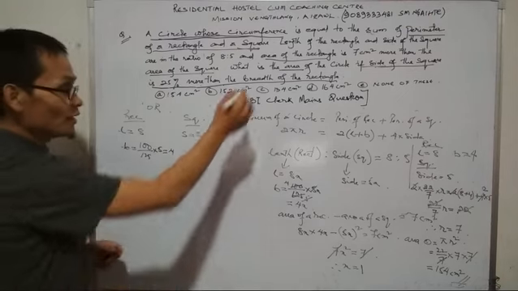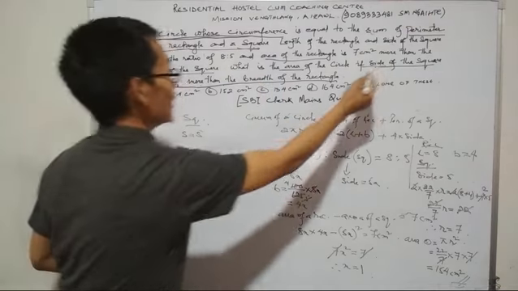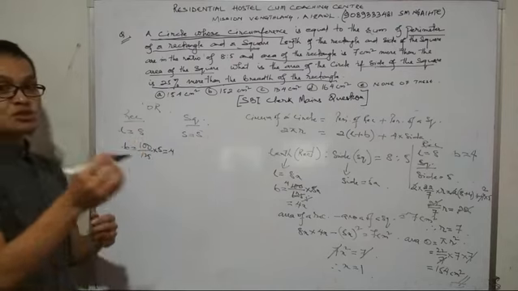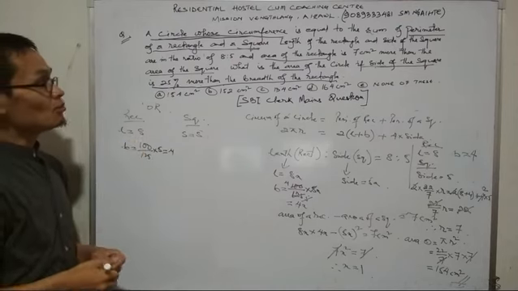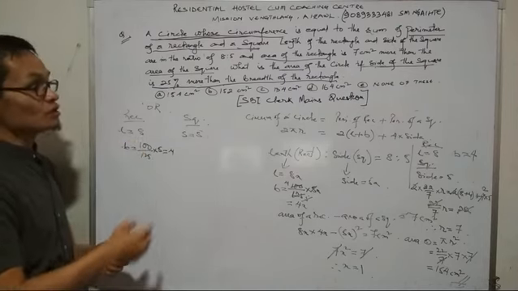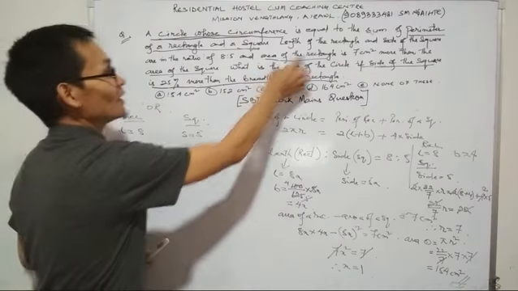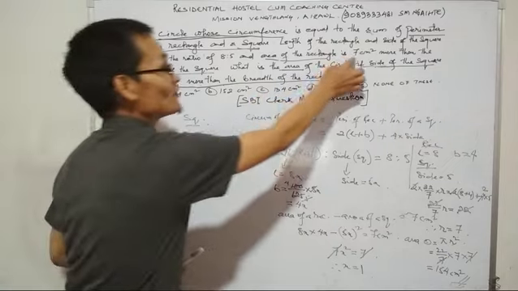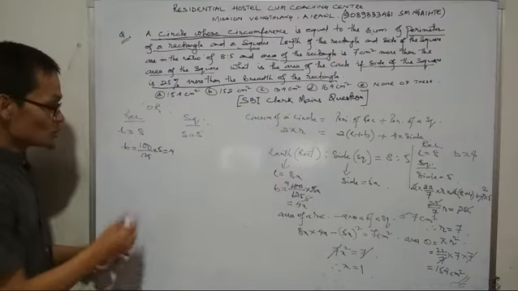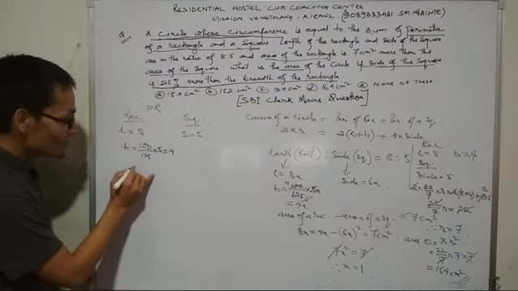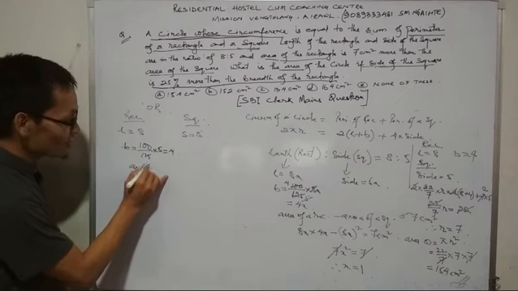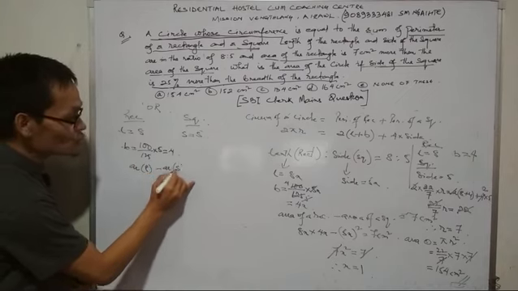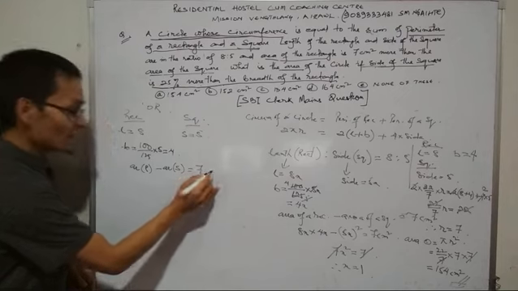The next point is that the area of a rectangle is 7 cm² more than the area of a square. So the area of the rectangle minus the area of the square is 7.